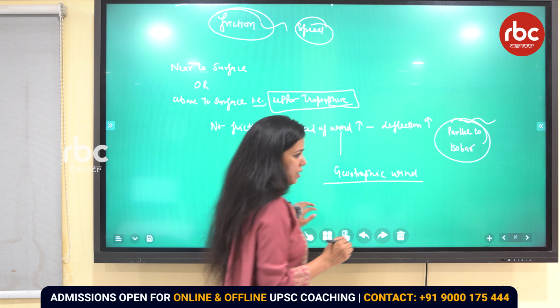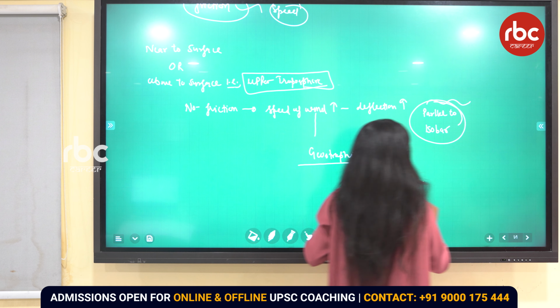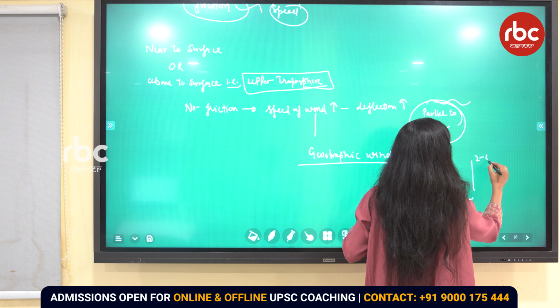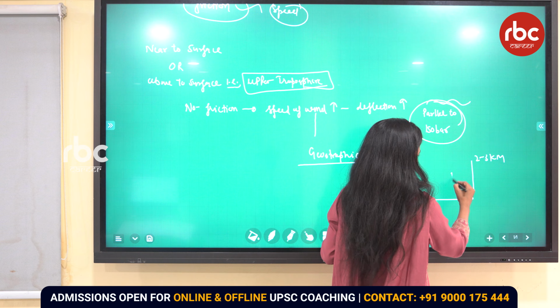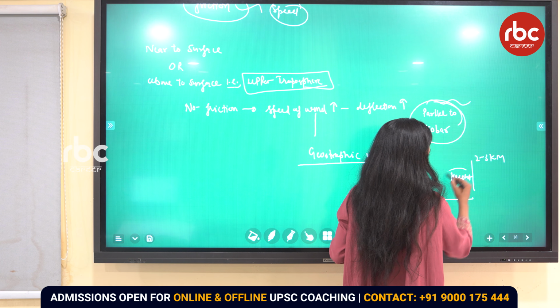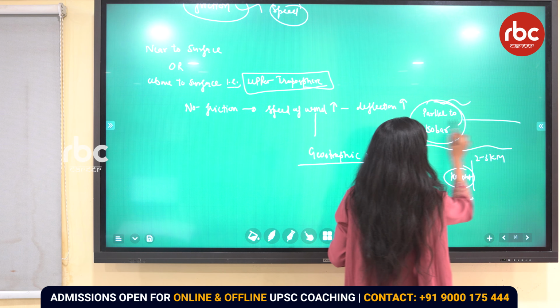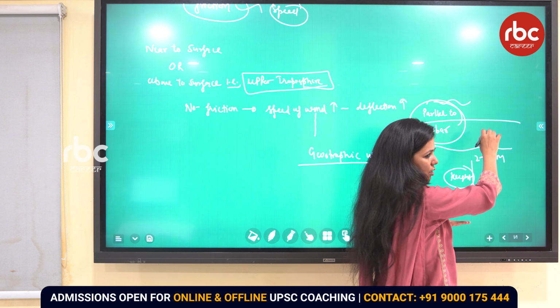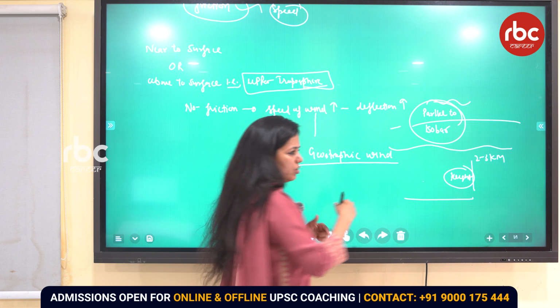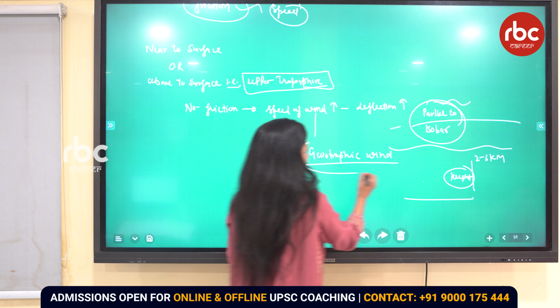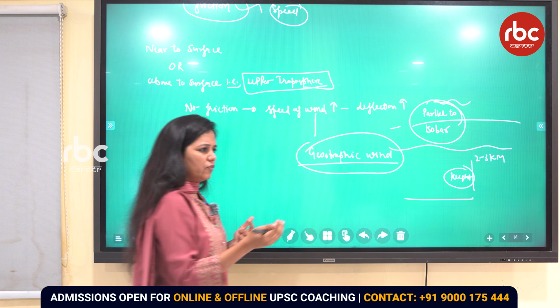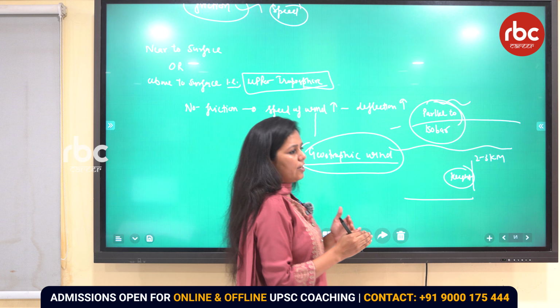So what is this geostrophic wind phenomenon? From the surface of the earth, from 2 to 3 kilometer height, in this area above the 2 to 3 kilometer height, the wind which is blowing is the geostrophic wind. What is the meaning of geostrophic wind? When the wind is blowing parallel to the isobar.